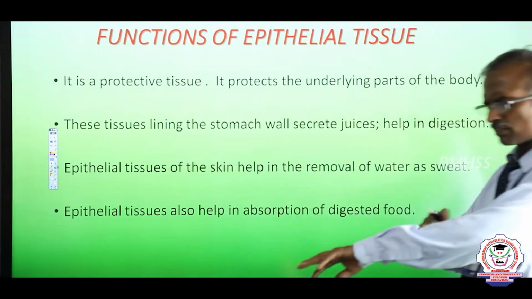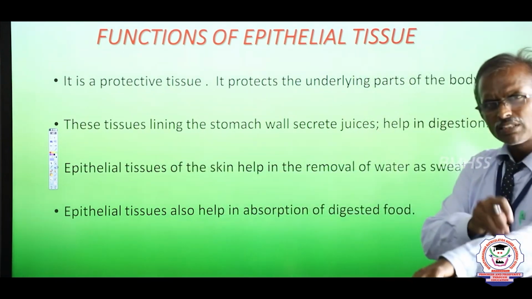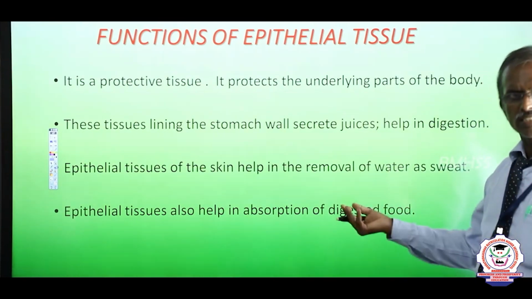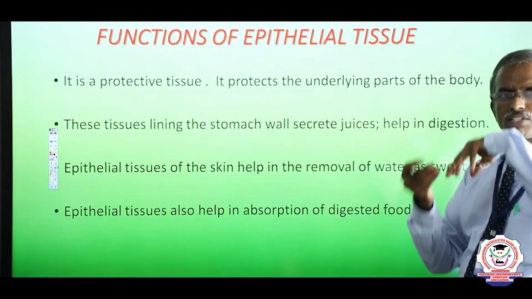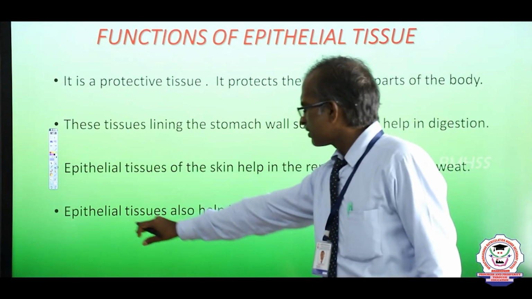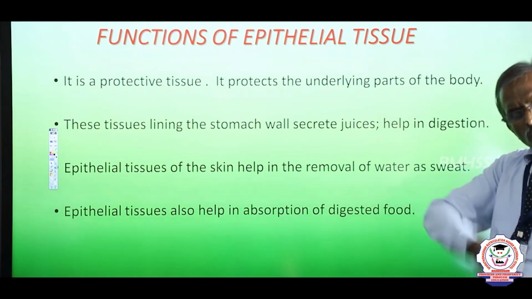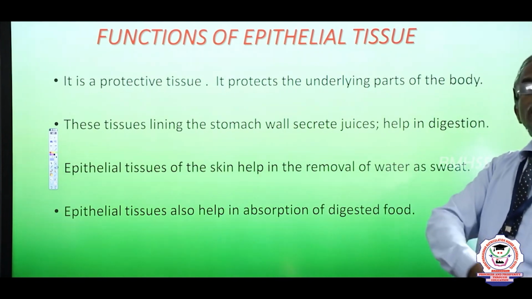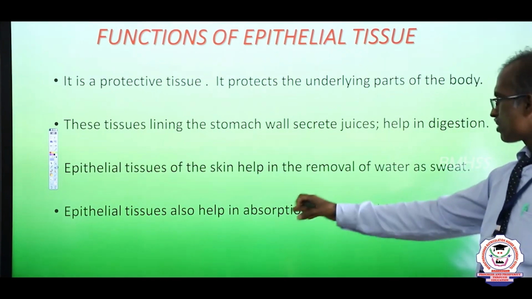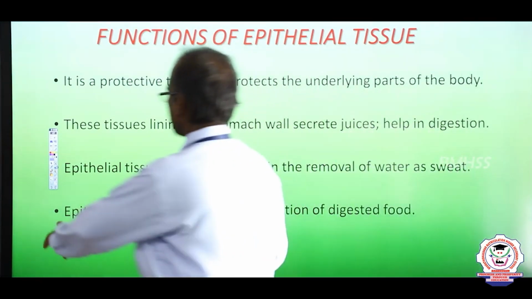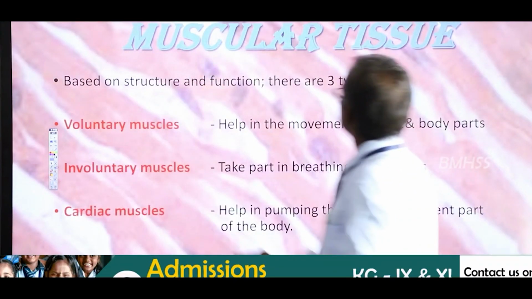Epithelial tissues are also found in the skin, which helps to remove excess water as sweat. That is a waste, saltish in nature. Epithelial tissue is also found in the small intestine. It helps in the absorption of the digested food in the small intestine, right.